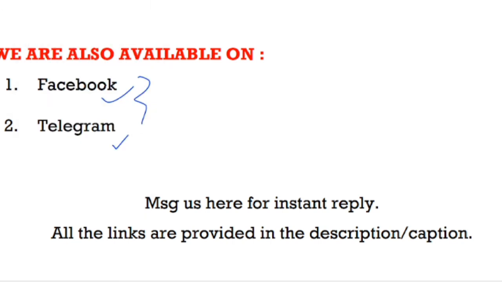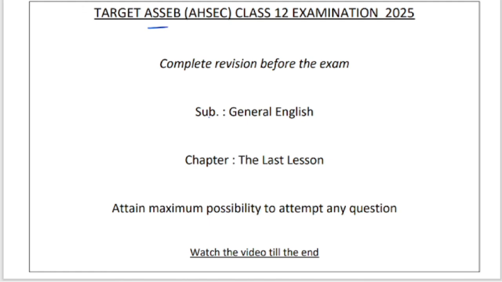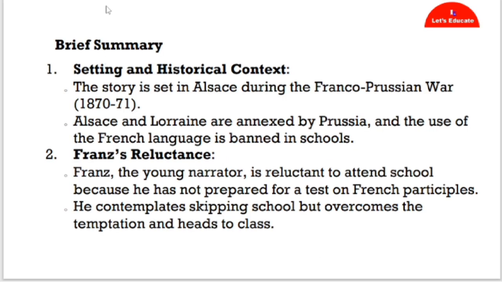So without wasting any time, let us move to the chapter. As you all know, the last lesson is all about Franz and Monsieur Hamel. What happens? Franz comes late for the class. He is always late for the class, but that day there was something unpleasant about the class. So we will see a brief summary of the lesson. I hope all of you know the lesson a little bit. Those who don't know, you can watch the video till the end.